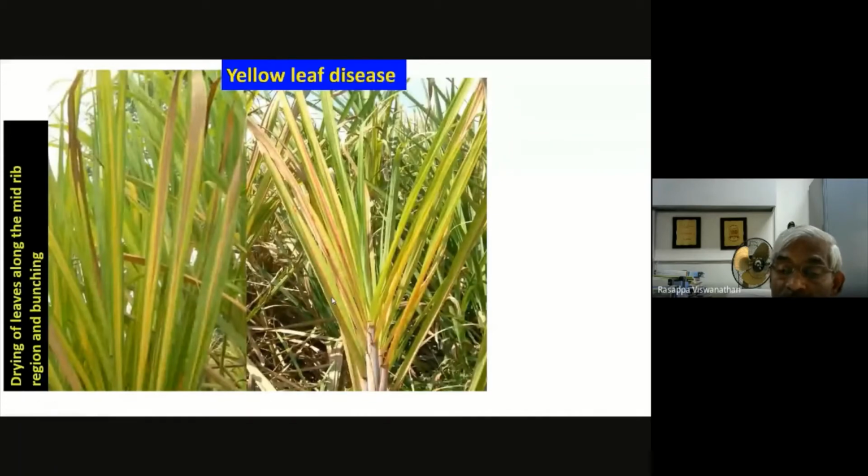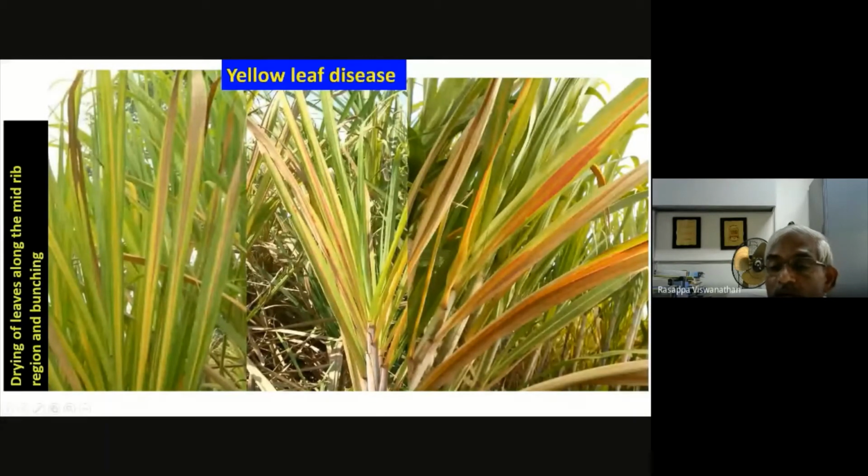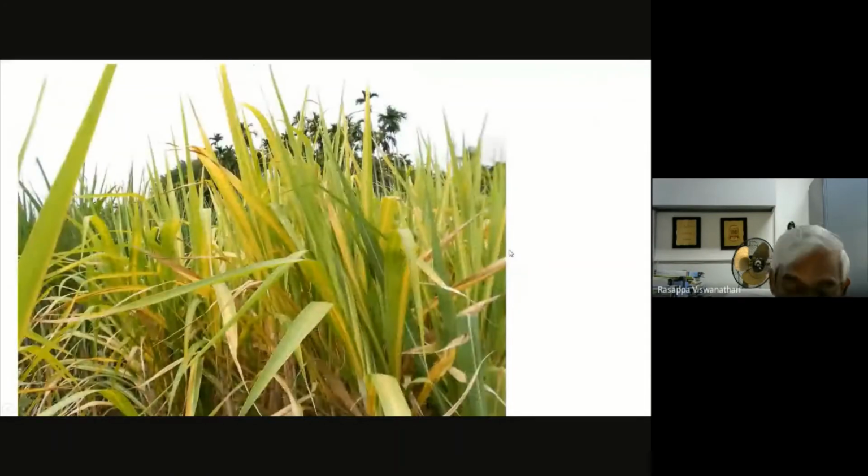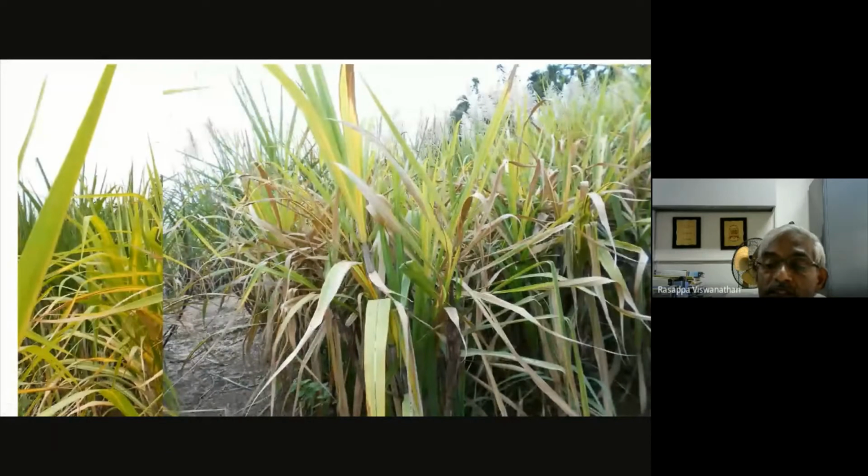We will talk more on varietal degeneration caused by this disease. Not only yellowing of the midrib or drying from the leaf tip, in some cases the discoloration may be different, like reddish, pinkish red or purplish colors. So you will see variable colors. The disease appears in 6 to 7 months in severely affected cases. Now you see only midrib yellowing. At the next stage you see very severe leaf drying. This is the next stage of the disease.